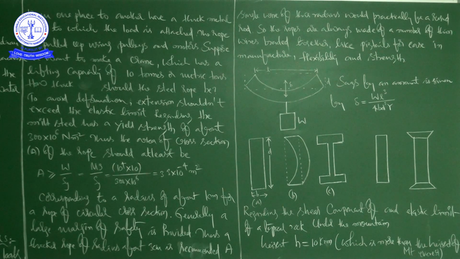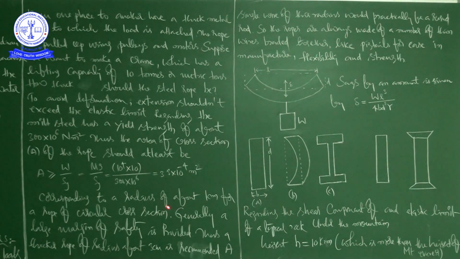Thus, the area of cross section A of the rope should at least be A ≥ W/Sy = mg/Sy = 10^4 × 10 / (300 × 10^6), which will give us 3.3 × 10^-4 square meter.